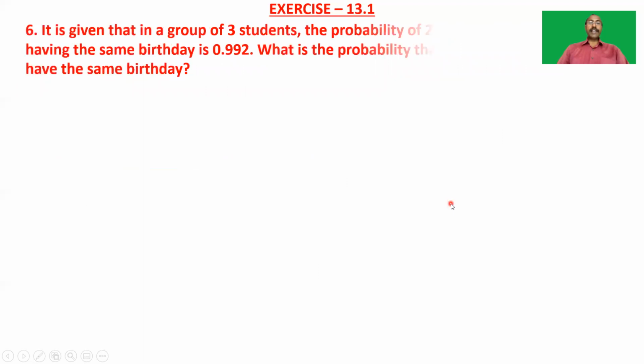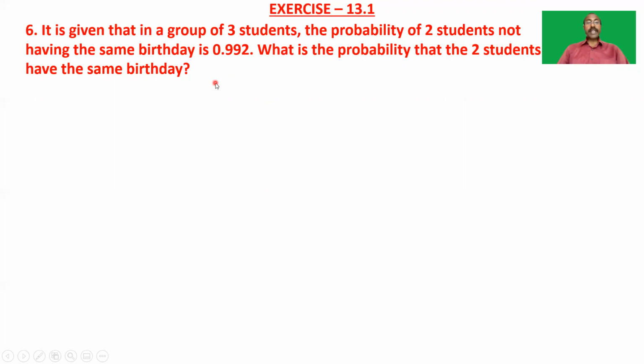It is given that in a group of 3 students, the probability of 2 students not having the same birthday is 0.992. What is the probability that the 2 students have the same birthday? Here it is given that the probability of 2 students not having the same birthday is 0.992, and we need to find the probability that the 2 students have the same birthday.